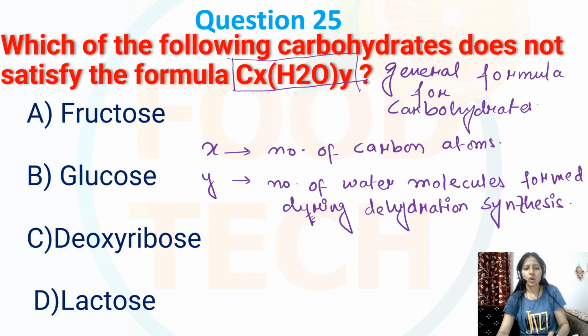So among the following options, option C, deoxyribose sugar, does not satisfy the formula.